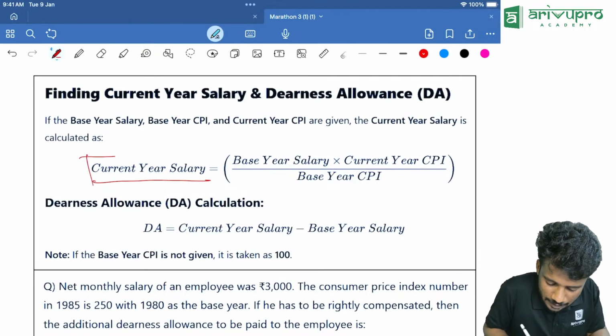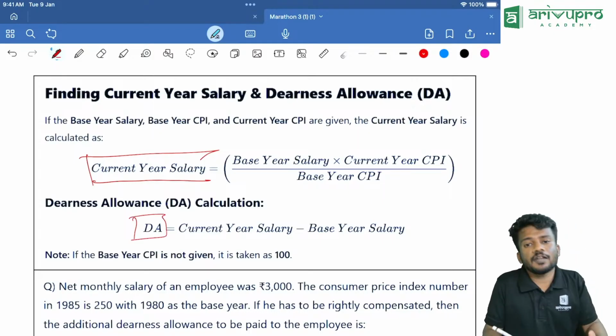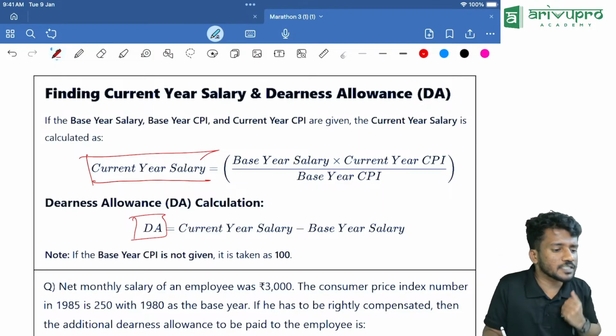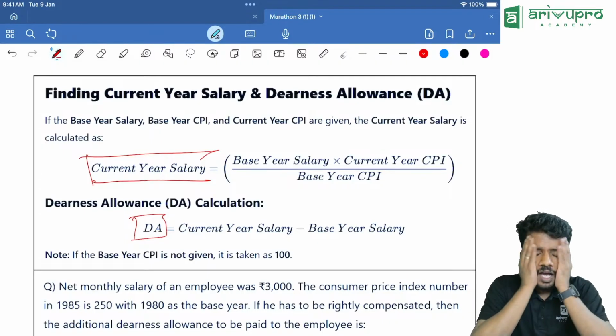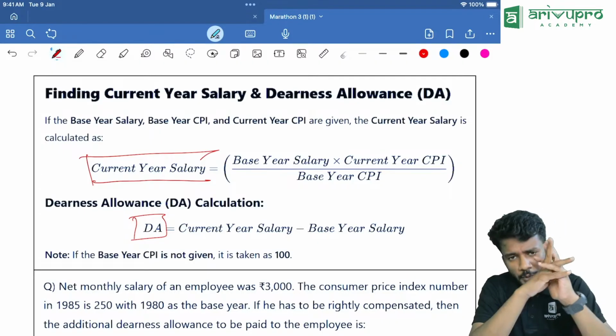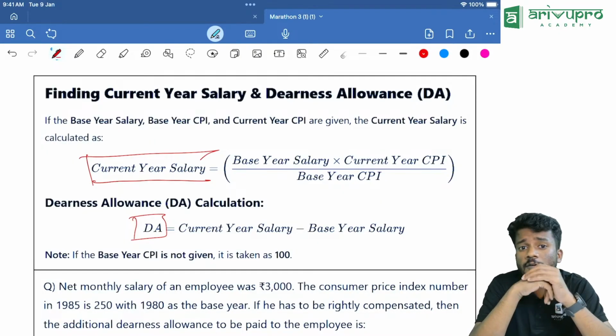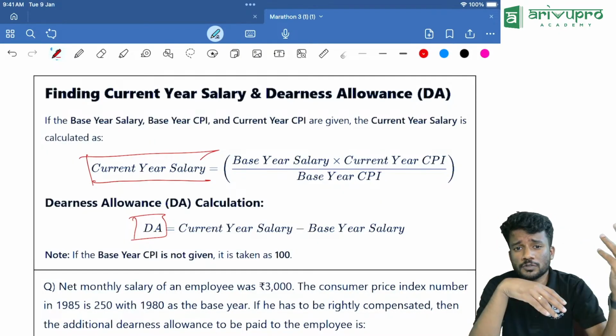Current year salary and dearness allowance. Have you heard about dearness allowance? What do you mean by dearness allowance? For example, this year is 2025 and let it be, I was born in 2004.